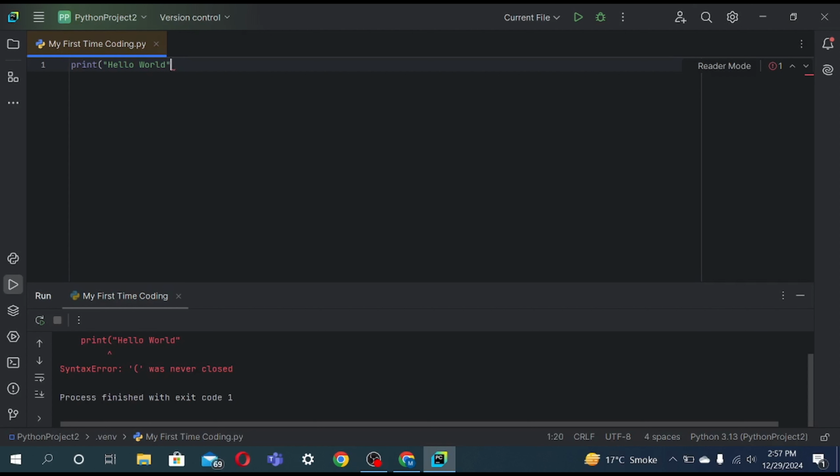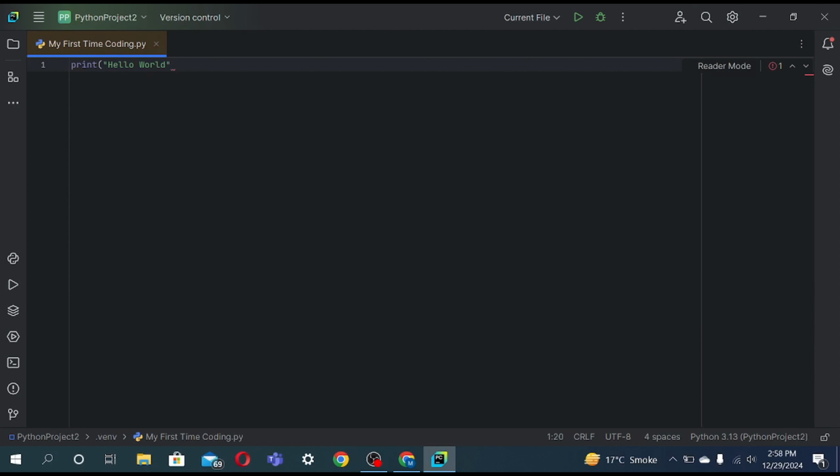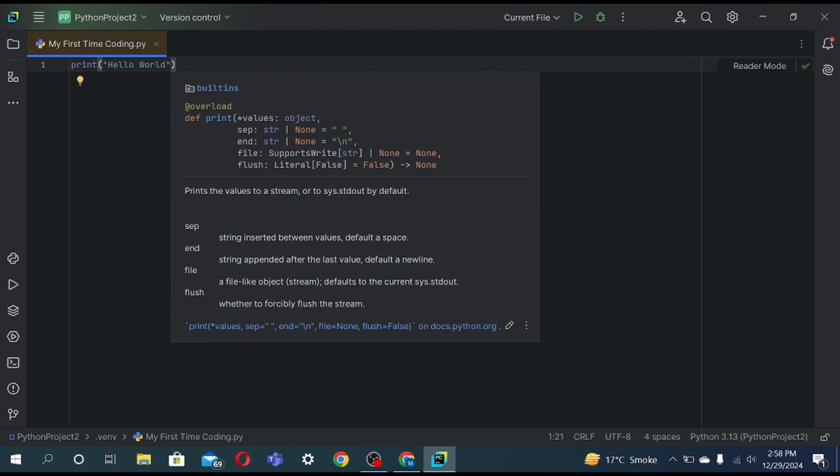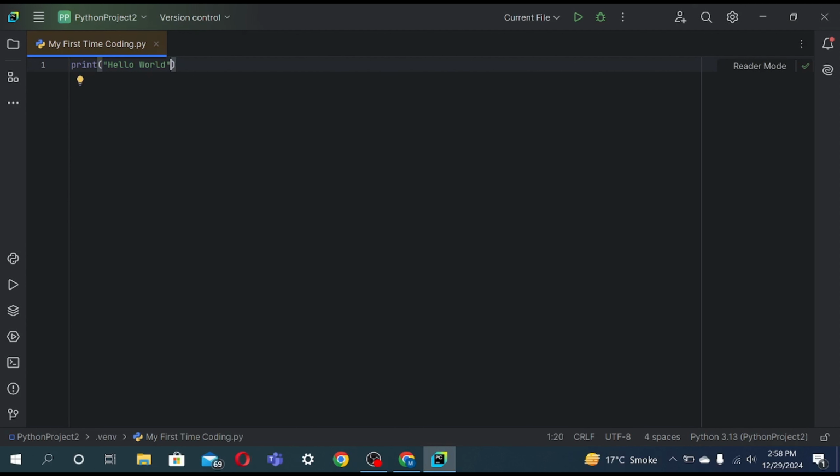It is saying the parenthesis was never closed, so we just add it back. Same for the quotes. If you forget one quote, it's going to give you a syntax error. You all make mistakes. Humans make mistakes. I still make mistakes. It's a part of coding.